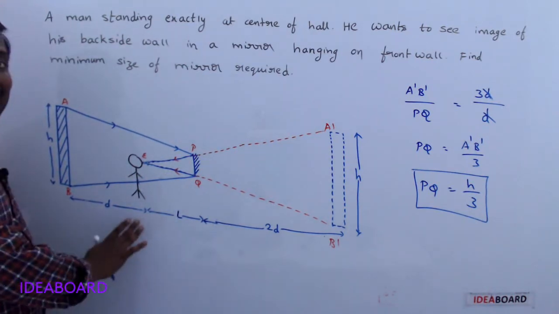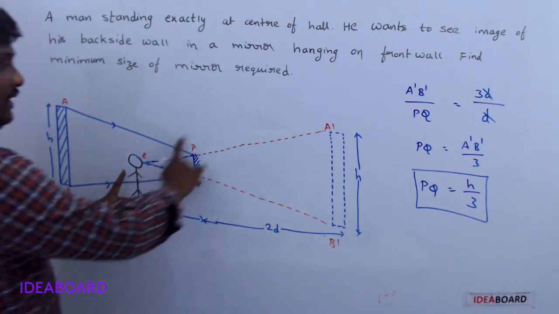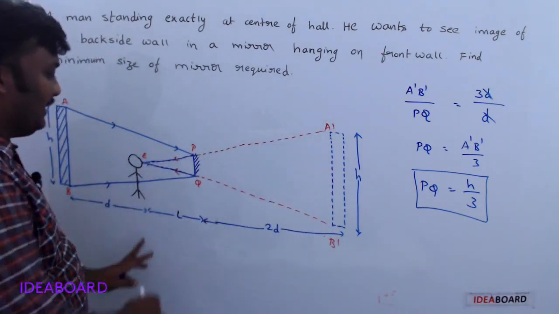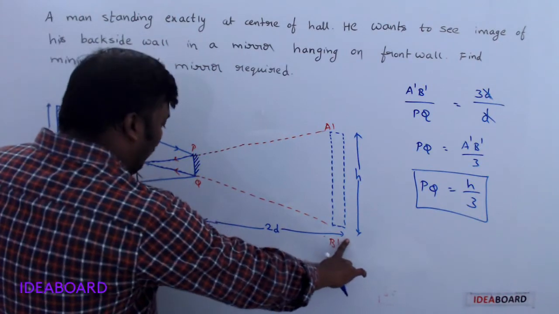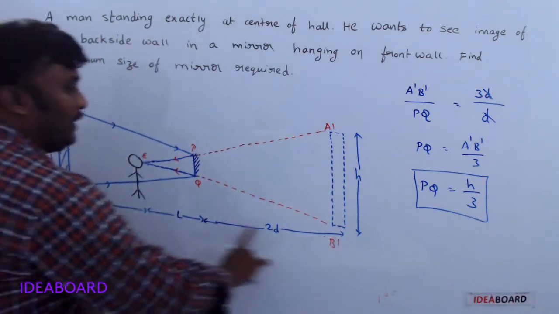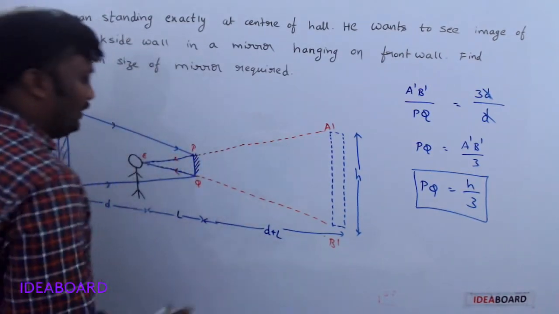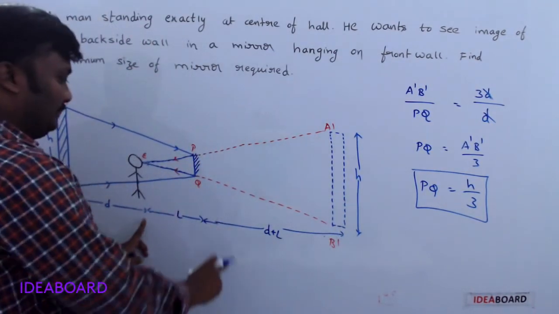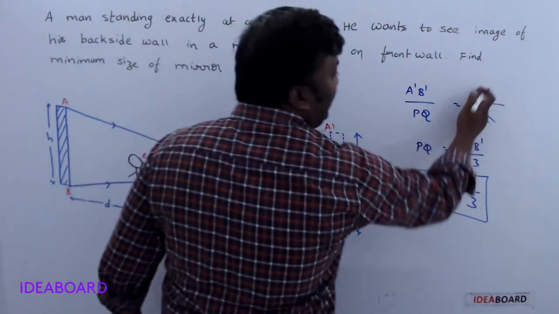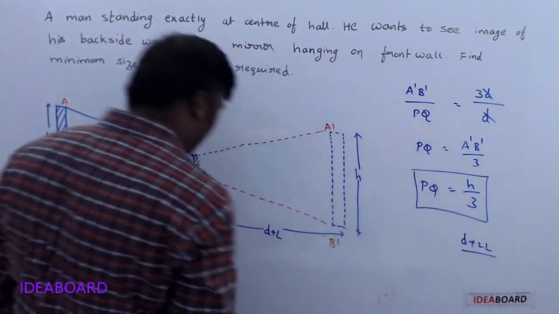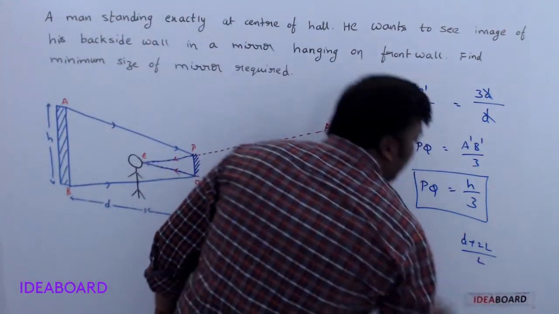which is not exactly at the middle, then again you take the similar triangles. From similar triangles, the distance from here to here is d plus L, plus L. So what we got here is d plus 2L by this distance here.